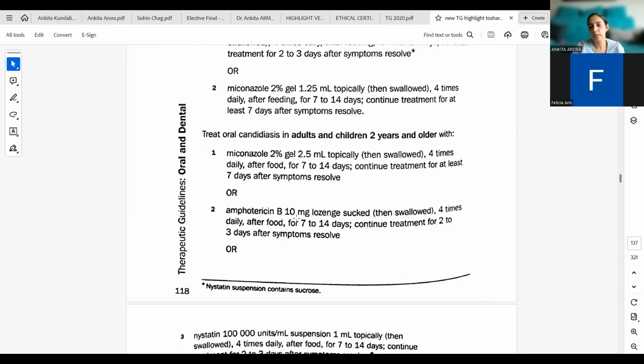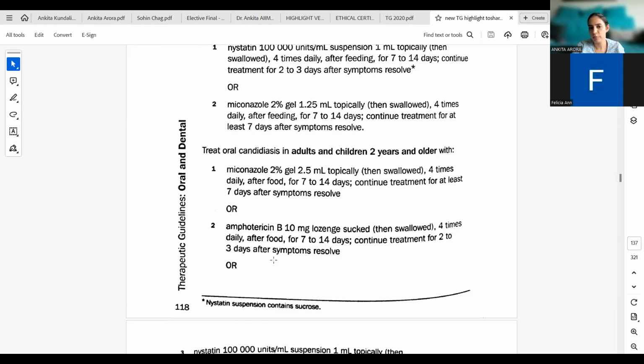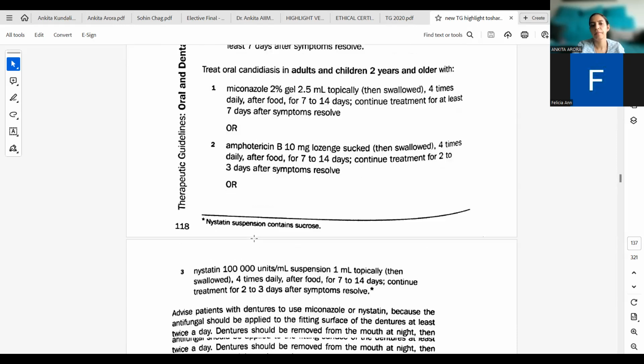Amphotericin B, 10 milligram lozenge in adults. There it was nystatin, here amphotericin B. Nystatin will also come, but the second option here, they have made amphotericin B. Lozenge sucked, then swallowed 4 times daily after food, 7 to 14 days. To continue it, 2 to 3 days after symptoms resolve. Here it was 7 days.